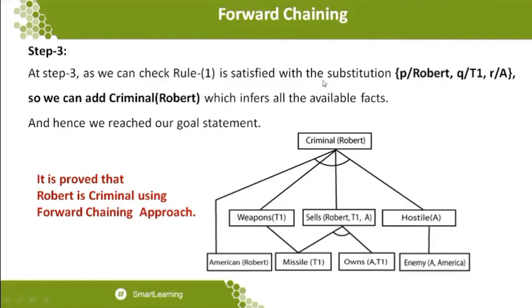You can see that rule number one is satisfied by substituting P with Robert, Q with T1, and R with A. So we can add the statement Criminal of Robert, which infers. Infers represents the observation or the evidence that you have through the facts. So it infers all the available facts, and hence we reached our goal statement that we can prove that Robert is a criminal using the forward chaining approach.